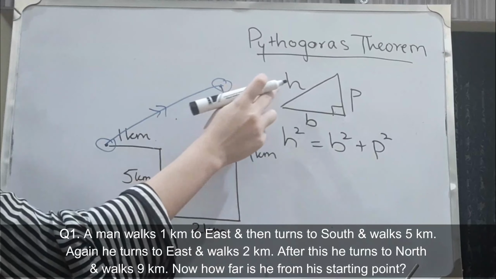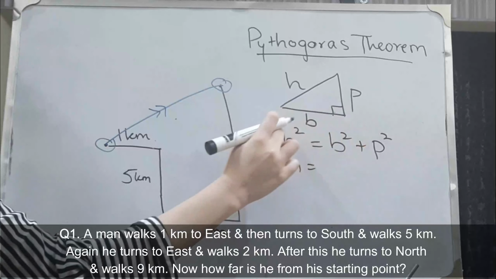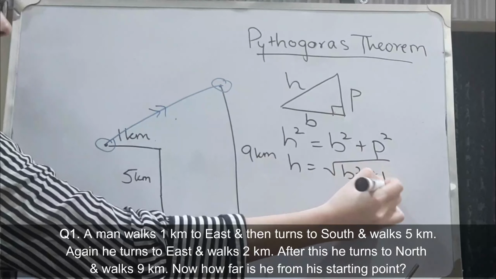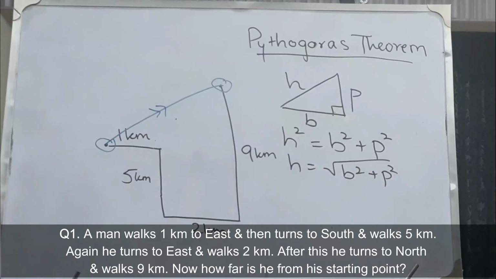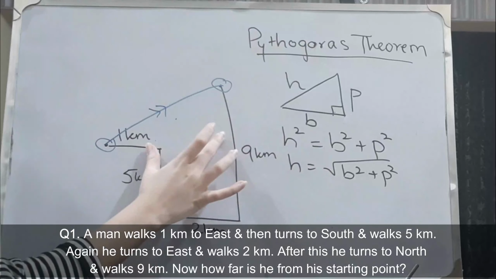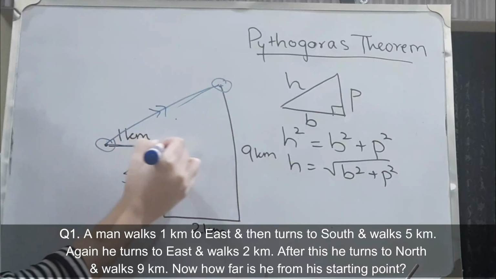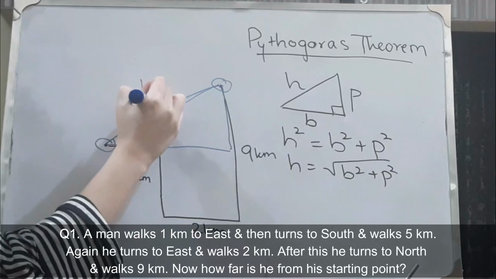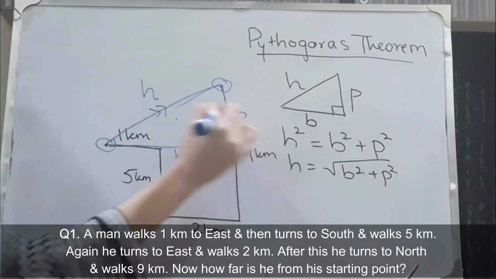So if we have to find the value of h, यहाँ हम अंडर रूट लेंगे दोनों साइड पे, तो we get h equals the square root of b square plus p square. So now if we see this is a right angle triangle, we can find the value of this if we draw a right angle triangle here. This is our hypotenuse, this whole is our base and this is the perpendicular.